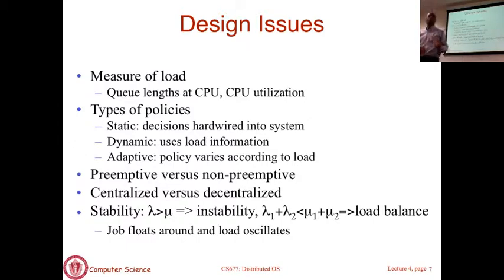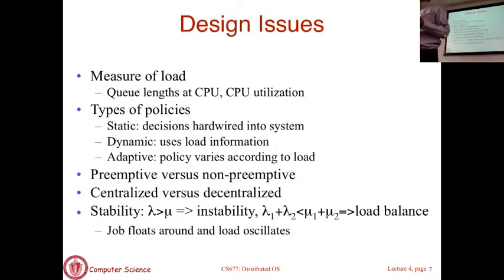We will see many different policies. We will see static policies, where the decisions on what to do are hardwired into the system as far as distributed scheduling is concerned. We will see dynamic policies, where the decision is based on actually querying the load on the system and deciding what to do based on the load responses from various systems. We will see adaptive policies, where the policy itself changes based on the load.